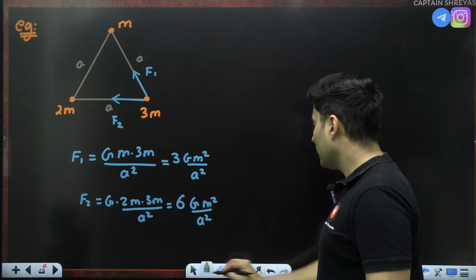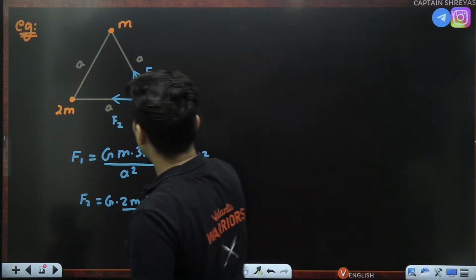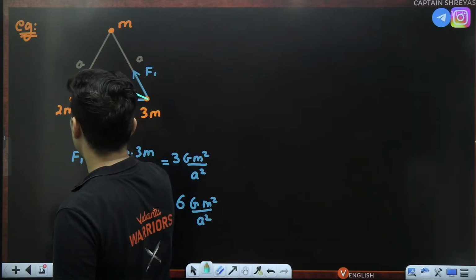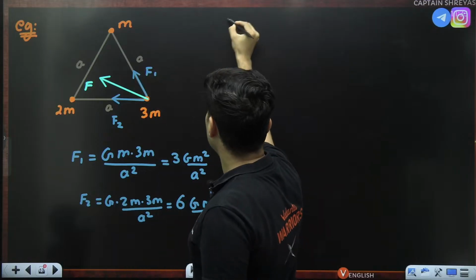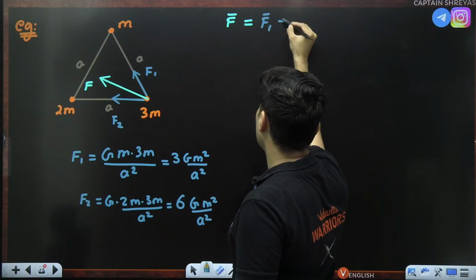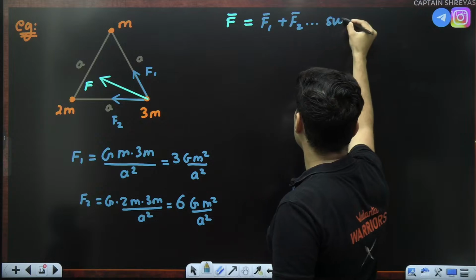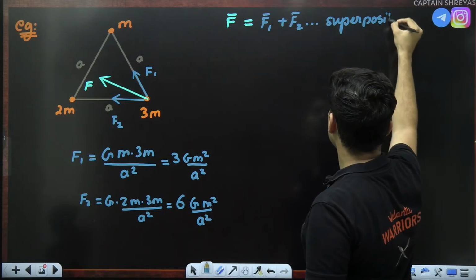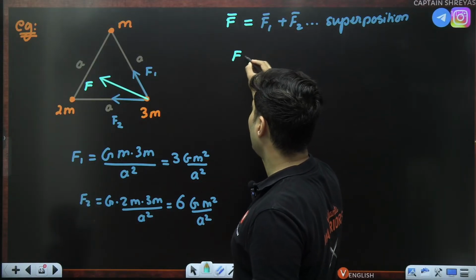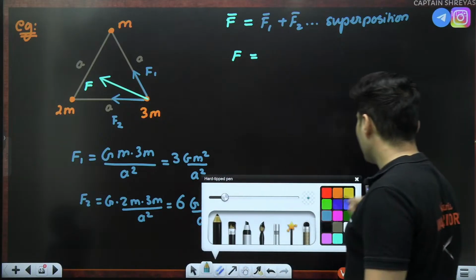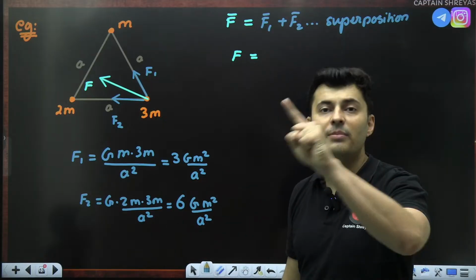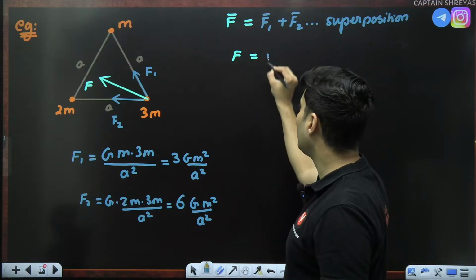Now, what about the resultant force? That is very, very important. This is your resultant force. We can clearly see that F by superposition is nothing but F1 vector plus F2 vector. This is using the superposition principle. But I'm interested in the magnitude right now. So what is the magnitude of F? Use the vector addition formula: the magnitude of A vector plus B vector is the square root of A square plus B square plus 2AB cos theta.